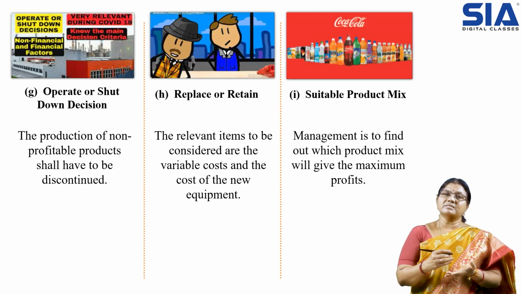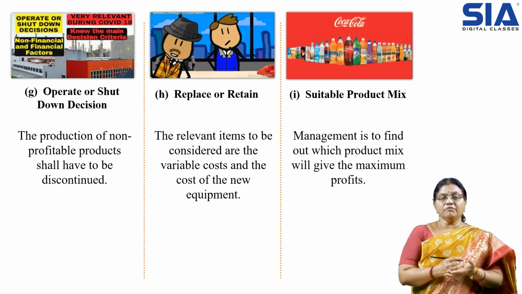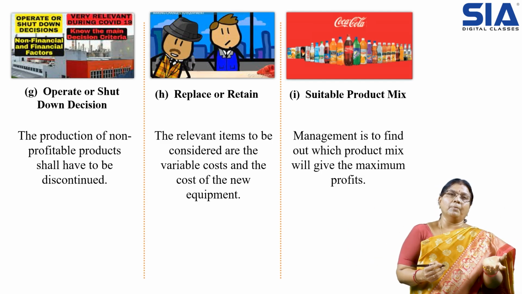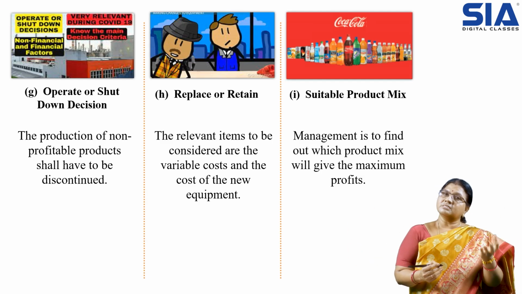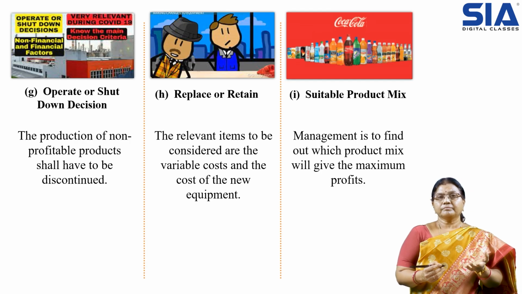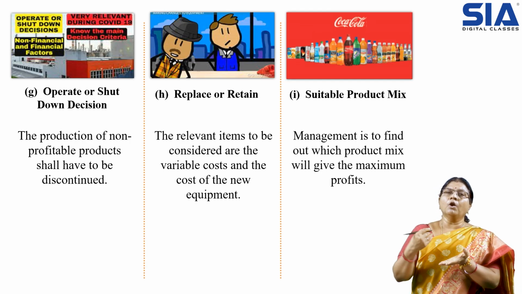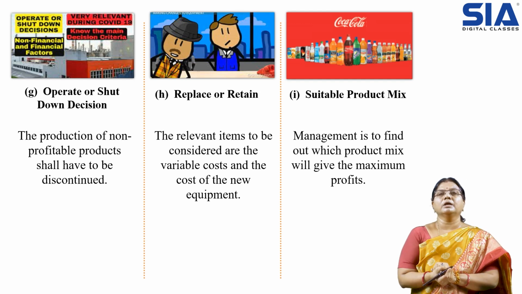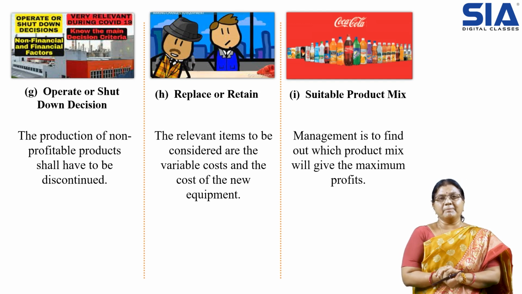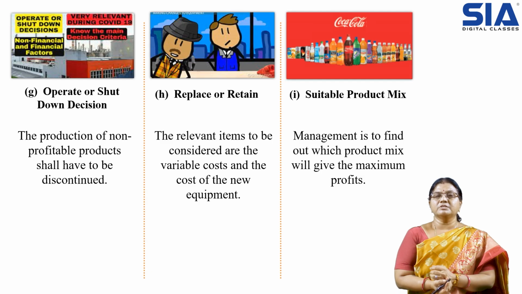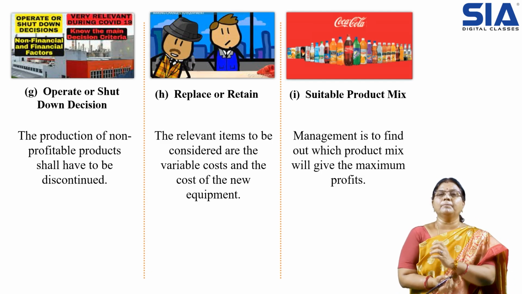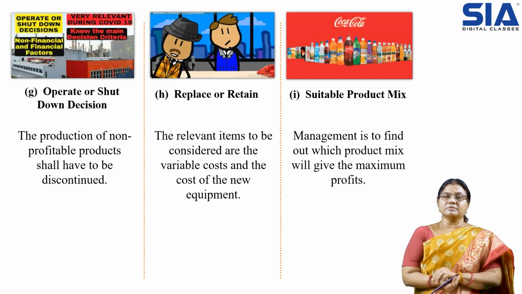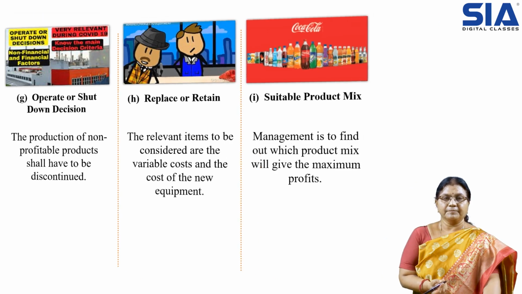For example, we produce products A, B, C, D. Product D requires other inputs, while the remaining three require similar inputs. So we have to spend more for D, wherein we are producing only one product. Such investments may not fetch more profit. So we have to see what the suitable product mix is.